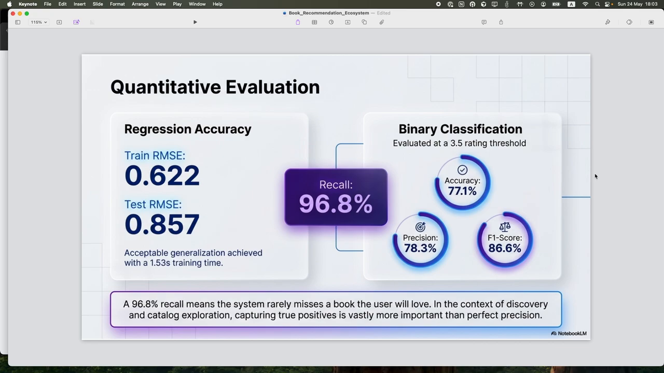The best record is 96.8, so it's very good based on the observation. For all the metrics, the accuracy is 7.1%, precision is 78.3%, and F1 score is 86.6%. I think it's a good result because it will rarely miss a book the user will like or love.